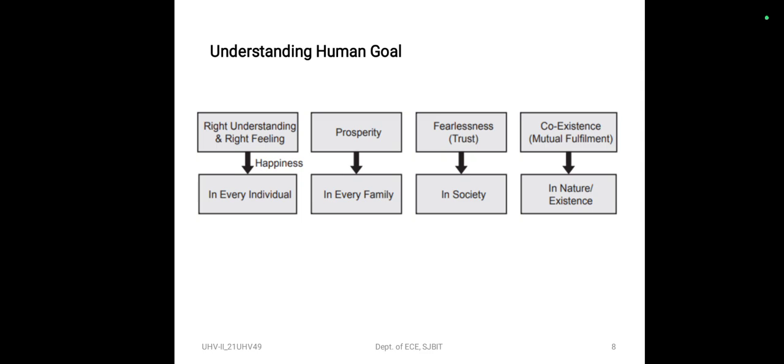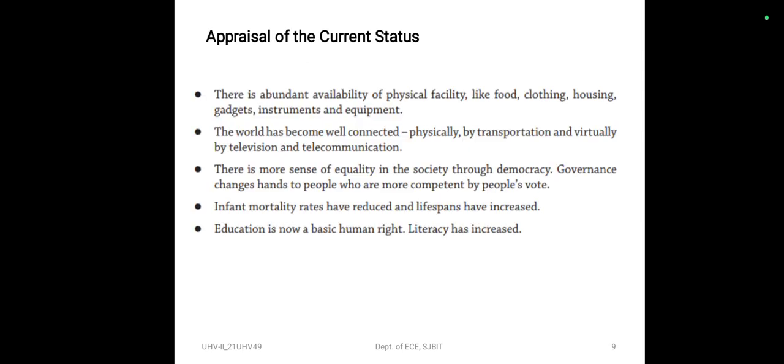So, here in this module, we are exploring into society, a social order, a way of life that is fulfilling for all, generation after generation. At the core of it, all human efforts have been in this direction. If we see today, some of the major achievements include abundant availability of physical facility like food, clothing, housing, gadgets, instruments, and equipment. The world has become well connected physically by transportation, virtually by television and telecommunication.